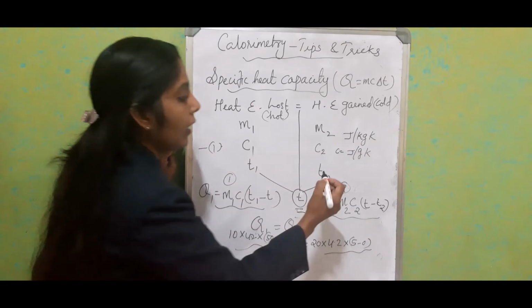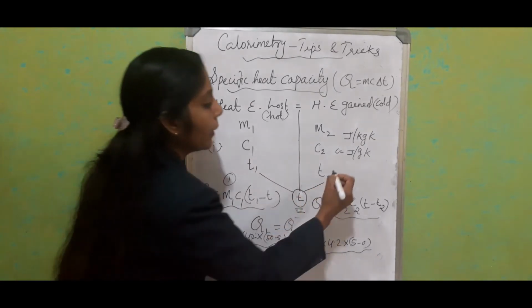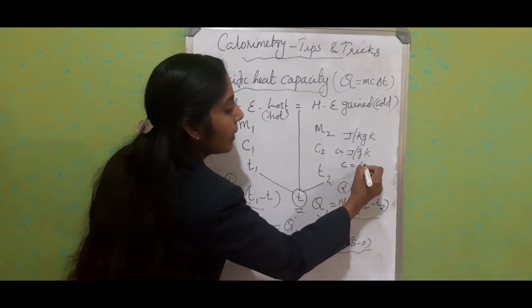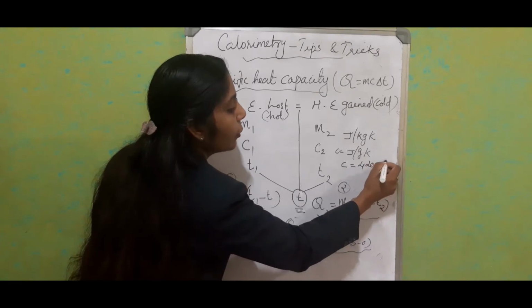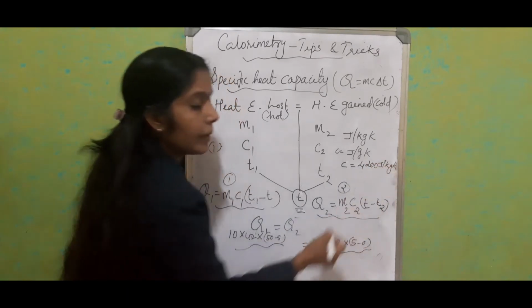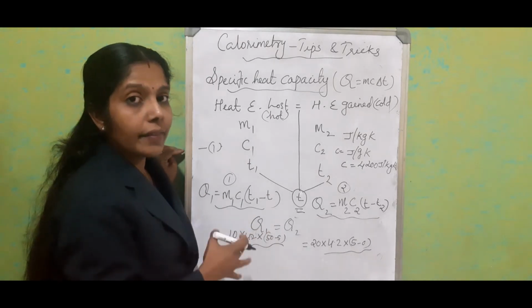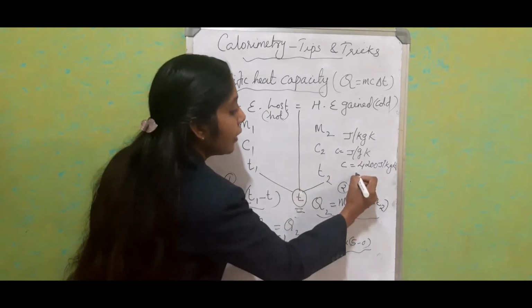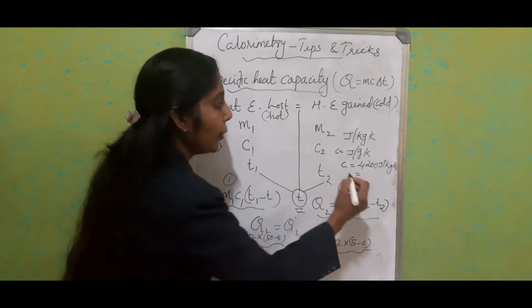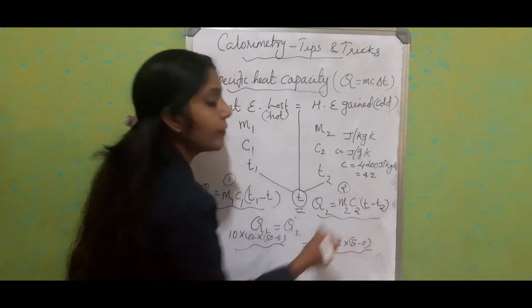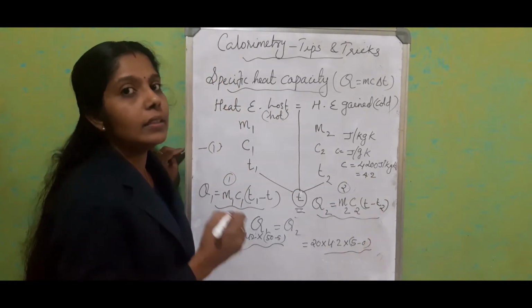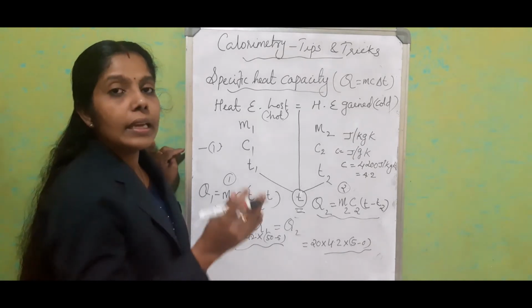Okay. For an example, for water, the specific heat capacity is 4200 joule per kilogram Kelvin. If the mass is given in terms of gram, instead of this 4200, it's your responsibility to write it as 4.2 joule per gram per Kelvin. Okay.